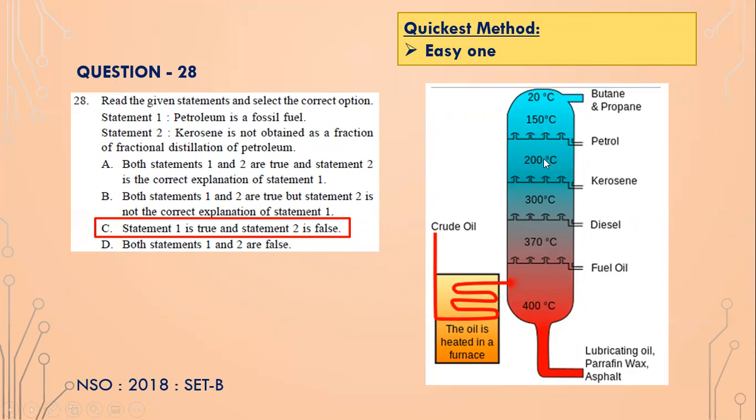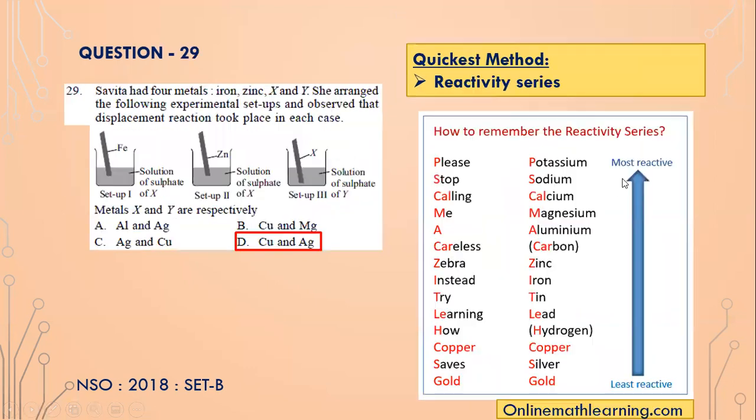Then is kerosene, and then diesel, which is denser than petrol and less volatile. And then is fuel oil, which is the least dense. And then lubricating oil, paraffin wax and asphalt, they are the products of fractional distillation. So statement 1 is true. Petroleum is a fossil fuel. And statement 2, that kerosene is not obtained by fractional distillation, is false, because at 200 degrees you do obtain kerosene as a product of fractional distillation.